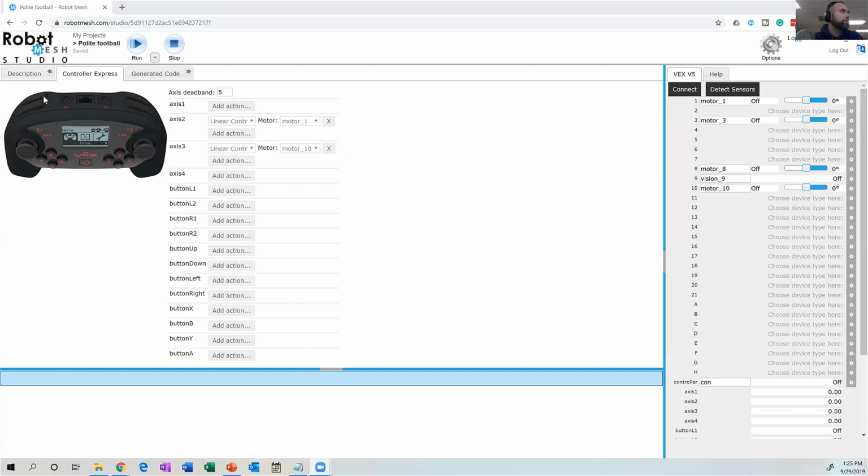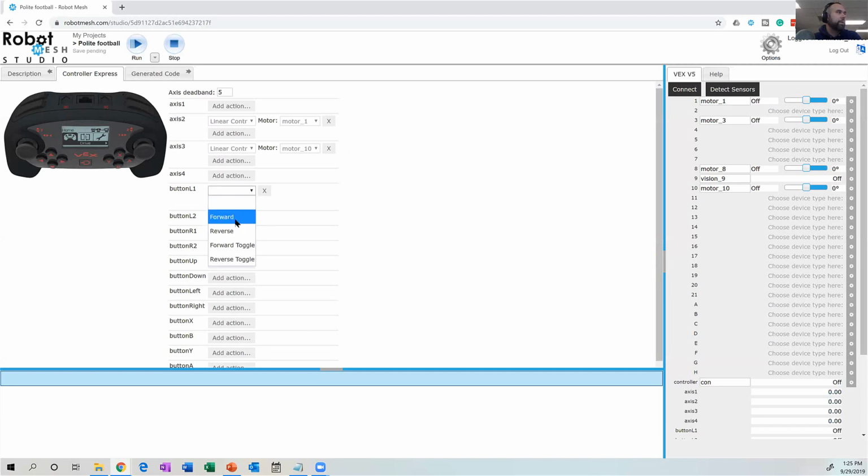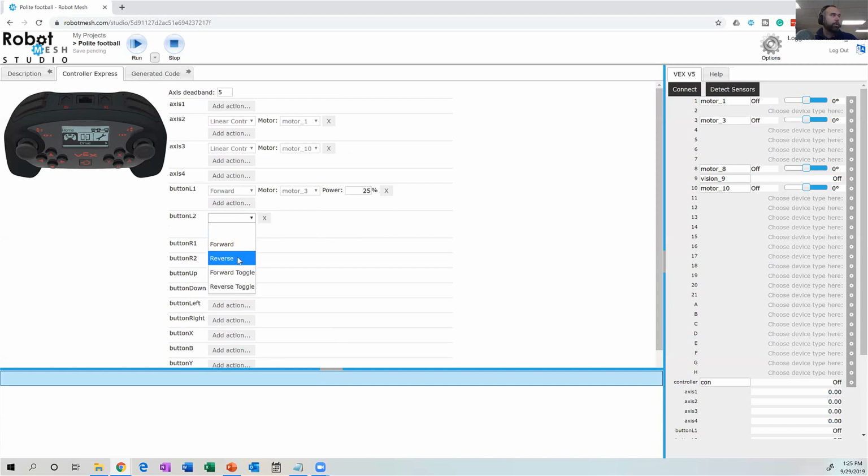So my L1 and L2 buttons, for example, might be that when you press it forward, it's going to move the claw. I think motor 3 is my claw at, say, 25% power. I don't want it to open up so quickly that it destroys the motor. And then maybe when I press on the L2 button back here, it pulls the motor in the other direction to close the claw, right?